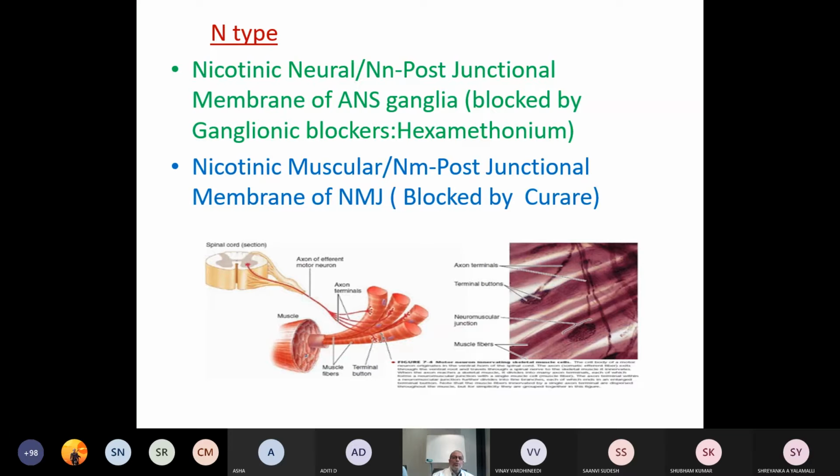Nicotinic neural, NN, is present in the post-junctional membrane of the autonomic nervous system ganglia, which can be blocked by a ganglionic blocker such as hexamethonium. Nicotinic muscular, that is NM, is found at the post-junctional membrane of the neuromuscular junction, which can be blocked by curare. So here you can see from the spinal cord the axon of the motor nerve, which terminates at the muscle fibers, axon terminal and electron microscopic structure.